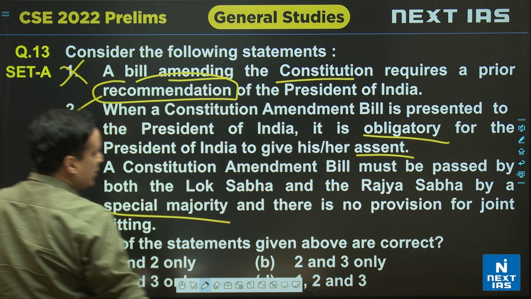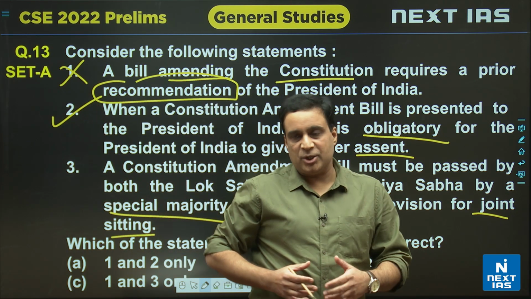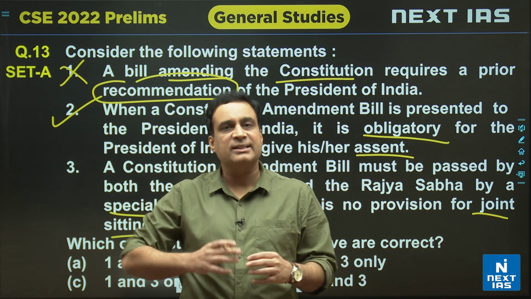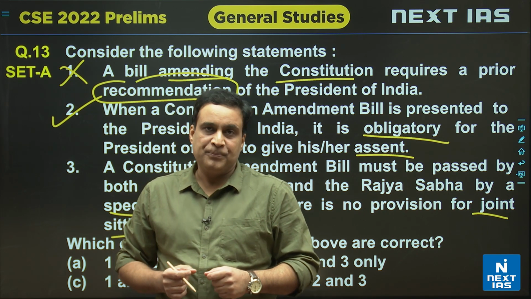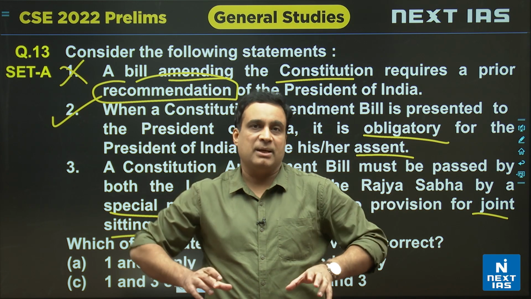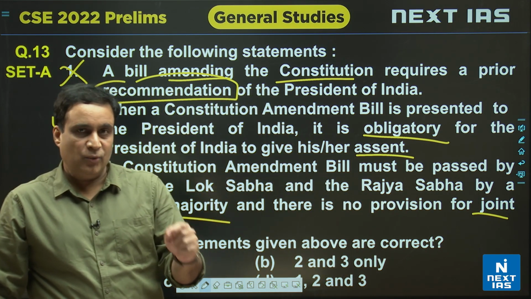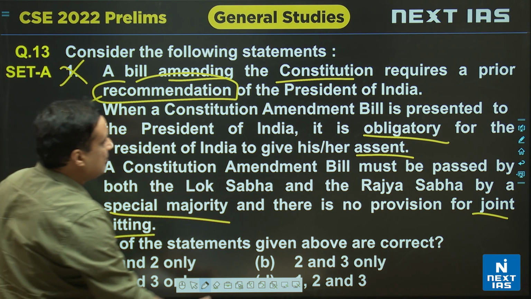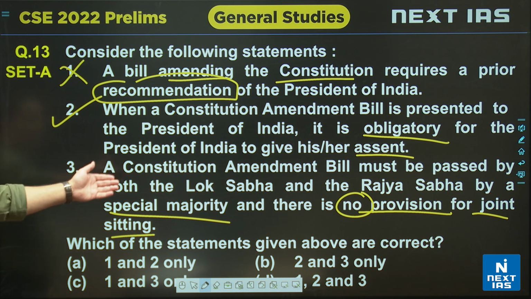And there is no provision of joint sitting. देखिए joint sitting deadlock के केस में लगता है. I mean, you have a joint sitting when the houses are not agreeing to pass the bill, and there are certain situations which we call as deadlock. Deadlock को break करने के लिए we go for joint sitting. But in case of a constitutional bill, if Lok Sabha or Rajya Sabha, either of the houses, is not agreeing to the bill, then the bill comes to an end. वहां पर joint sitting का कोई provision है ही नहीं. So यहाँ पर जो बात लिखी है बिल्कुल सही लिखी है. There is no provision for joint sitting when it is a case of a constitutional bill.